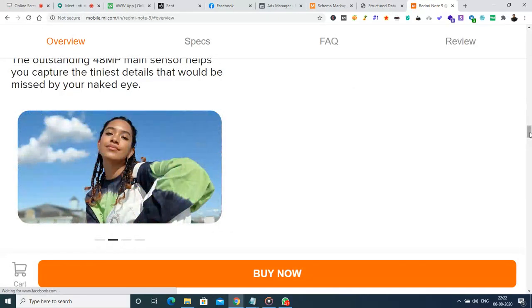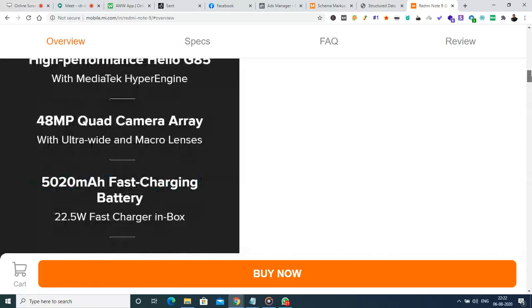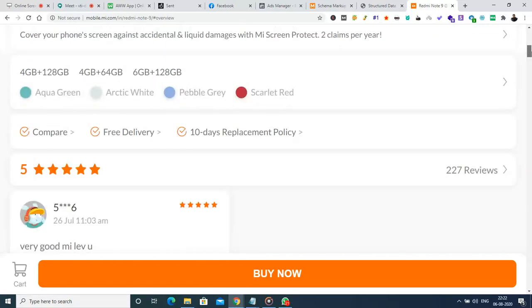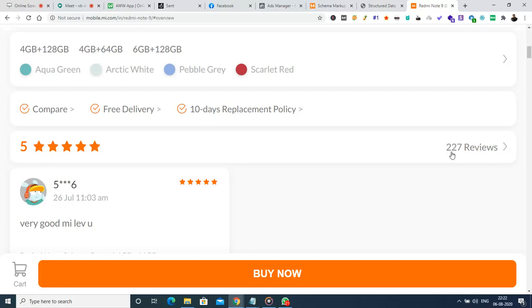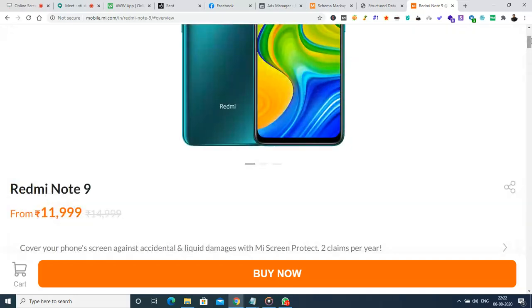Anyway, it says 227 reviews for the 5 ratings, but it shows something different. It shows something like 4.2 for 389 reviews, right? So how does that change of reviews get shown in Google?